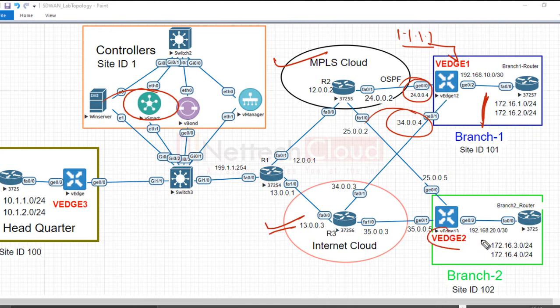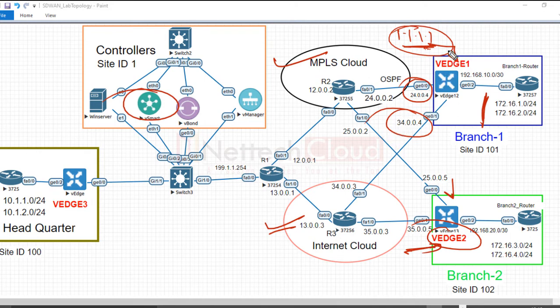Now, if VS2 receives prefixes from the vSmart advertised by 1.1.1.1, what should be the next step? How to reach 1.1.1.1, the TLOC IP? The system IP and TLOC IP are the same. So how to reach that, right?